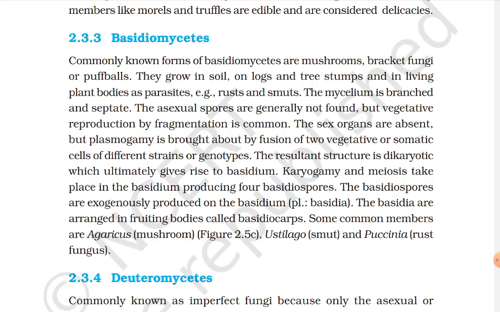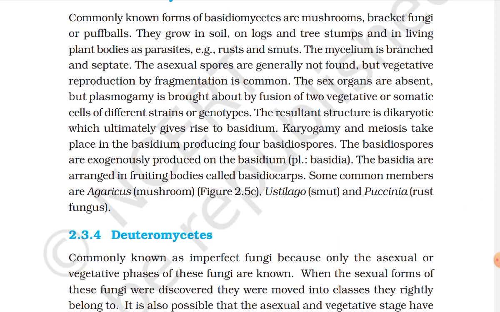The sex organs are absent, but plasmogamy is brought about by fusion of two vegetative or somatic cells of different strains or genotypes. The resultant structure is dikaryotic, which ultimately gives rise to the basidium. Karyogamy and meiosis take place in the basidium, producing four basidiospores. The basidiospores are exogenously produced on the basidium, plural basidia. The basidia are arranged in fruiting bodies called basidiocarps. Some common members are Agaricus, mushroom, Ustilago, smut, and Puccinia, rust fungus.